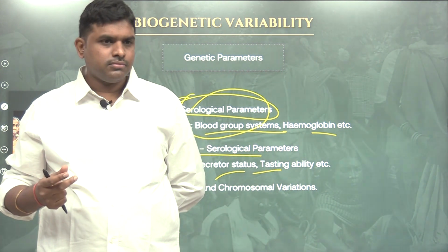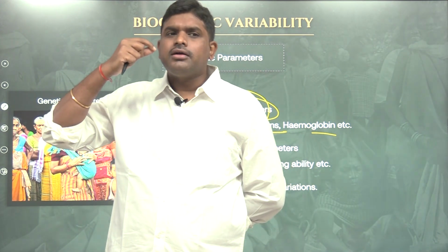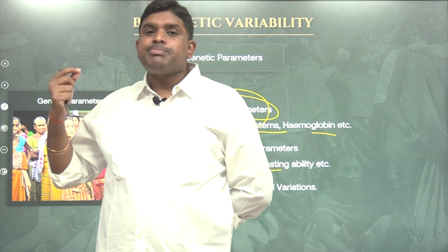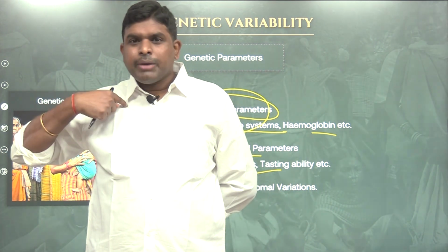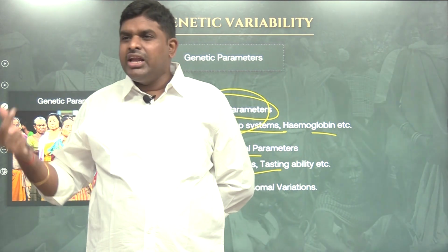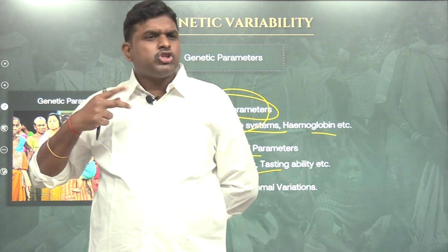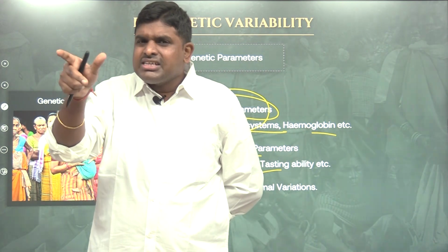Why? When they kept it on the tongue, 4 different responses according to their genotype. My genotype is different, so I am feeling it as bitter. My genotype is different, so I am feeling it as sweet. My genotype is different, so I am feeling it as tasteless. So the clear example is what?